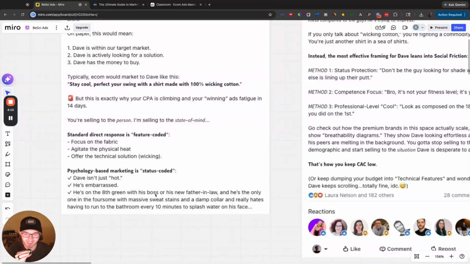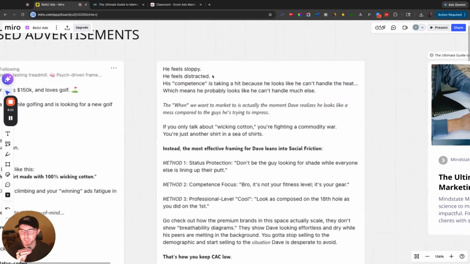He's embarrassed. He's on the 8th hole with his boss or his new father-in-law, and he's the only one in the group who just keeps sweating. He has a damp collar. He really hates having to run to the bathroom every 10 minutes to splash water on his face. He's sloppy, distracted, and his competence is in question, which means he probably can't handle much else.